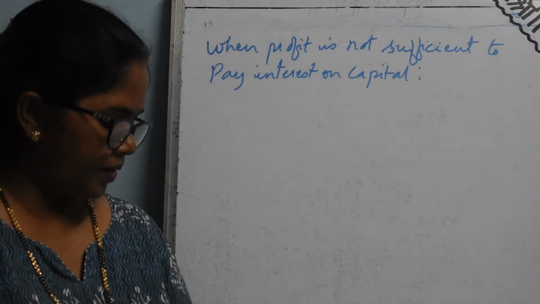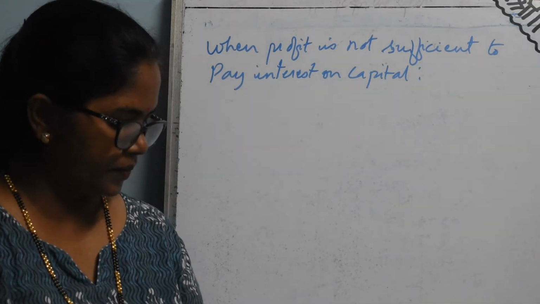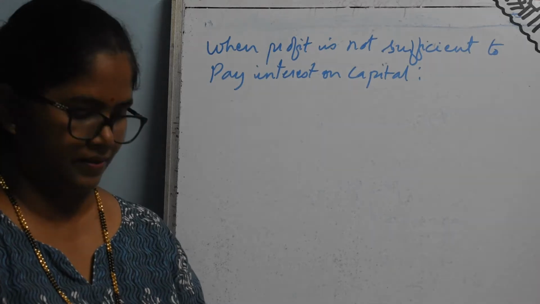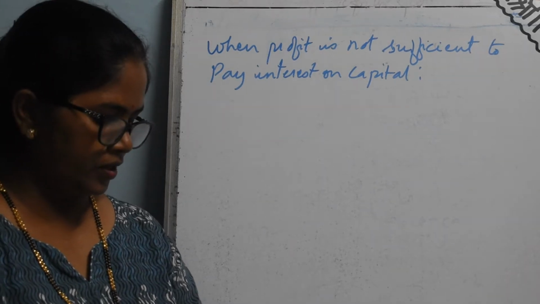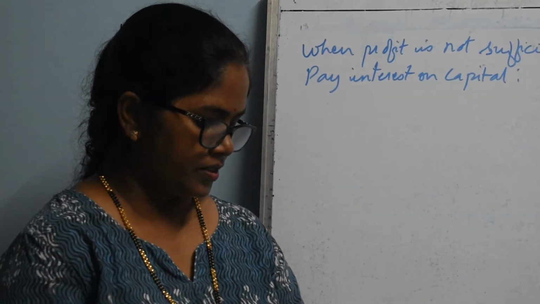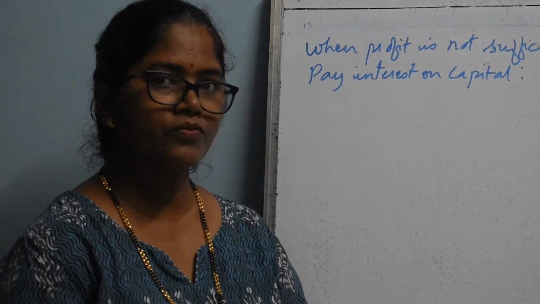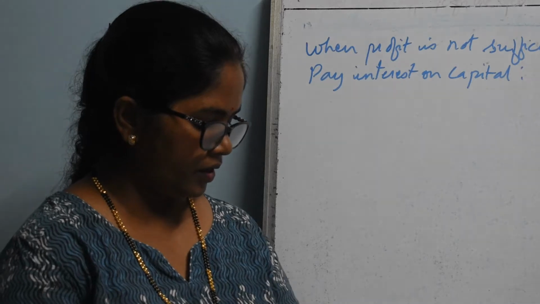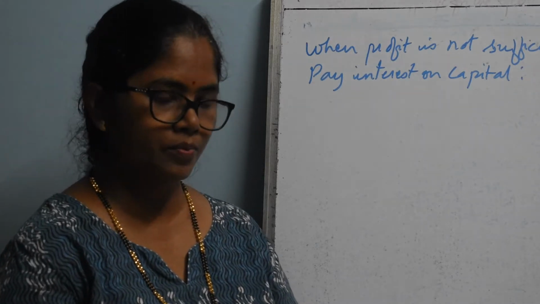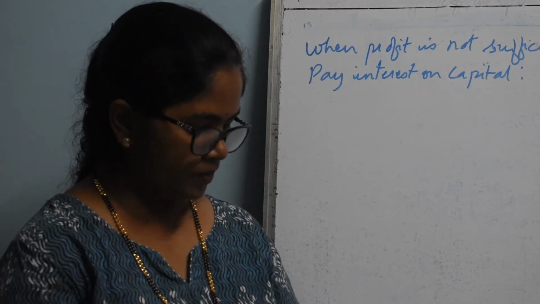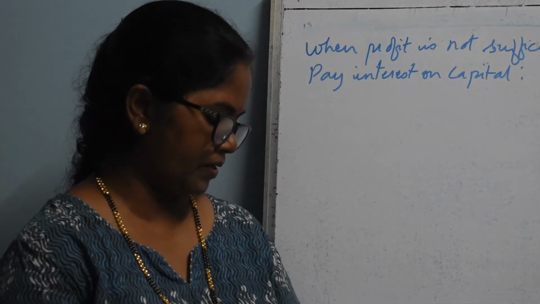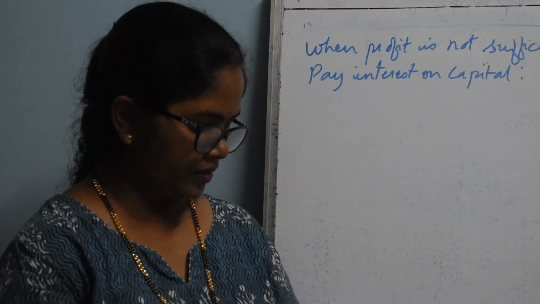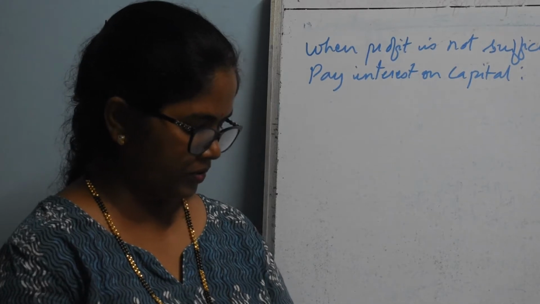So Aarti and Rima are partners with a capital of rupees 2 lakh and rupees 3 lakhs. The profit of the firm for the year ending 31st December 2018 was rupees 50,000. The partnership deed provided the following: interest on capital at a rate of 10% per annum, interest on drawings to be charged at a rate of 5% per annum, and Rima is entitled to a salary of rupees 20,000.